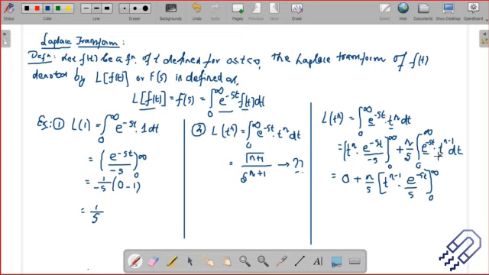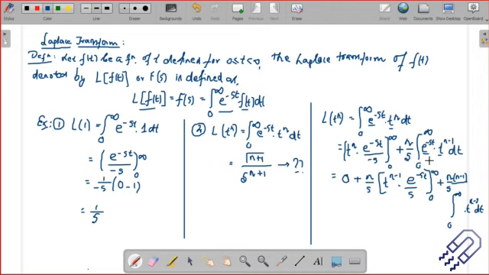You have got two functions here. So again you will take a minus, and then minus st, so it will become plus st, and then again I will just repeat the steps. Maybe I can just write down the other terms outside the bracket. So you already have an n by s. So I'll write down n by s. And then e to the power minus st, t to the power n minus 1. d by dt of t to the power n minus 1 is n minus 1 into t to the power n minus 2. Repeat this step, right? This is something which we have inside the bracket, and then 0 to infinity, and then we have got t to the power n minus 2.